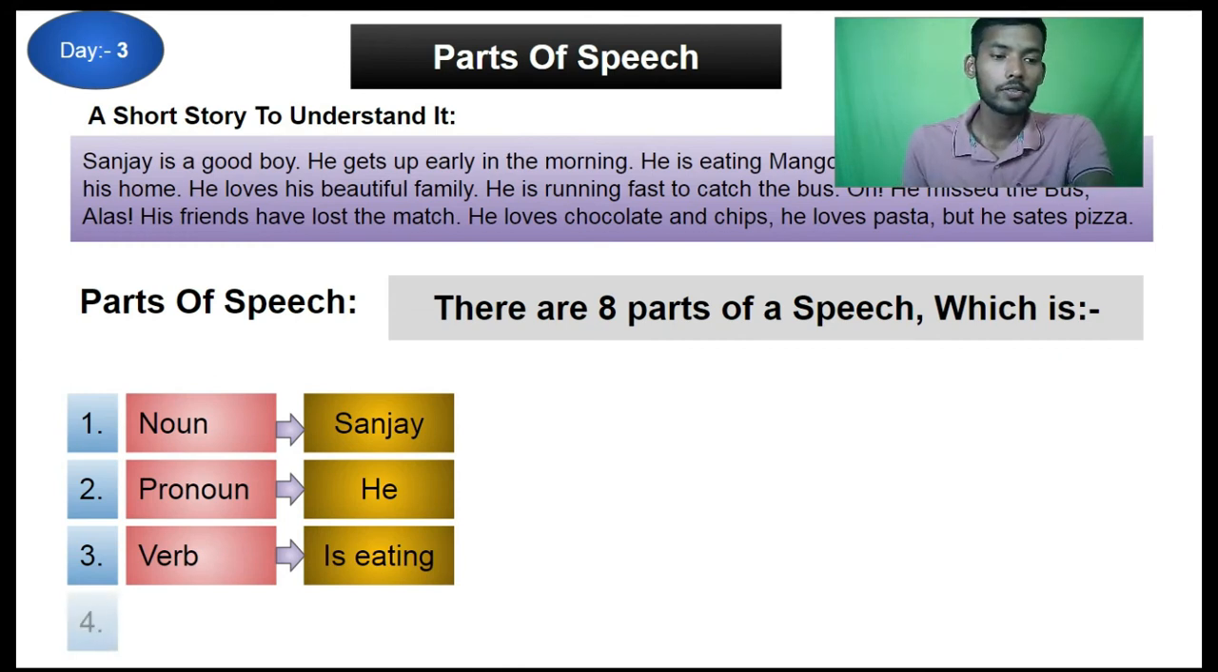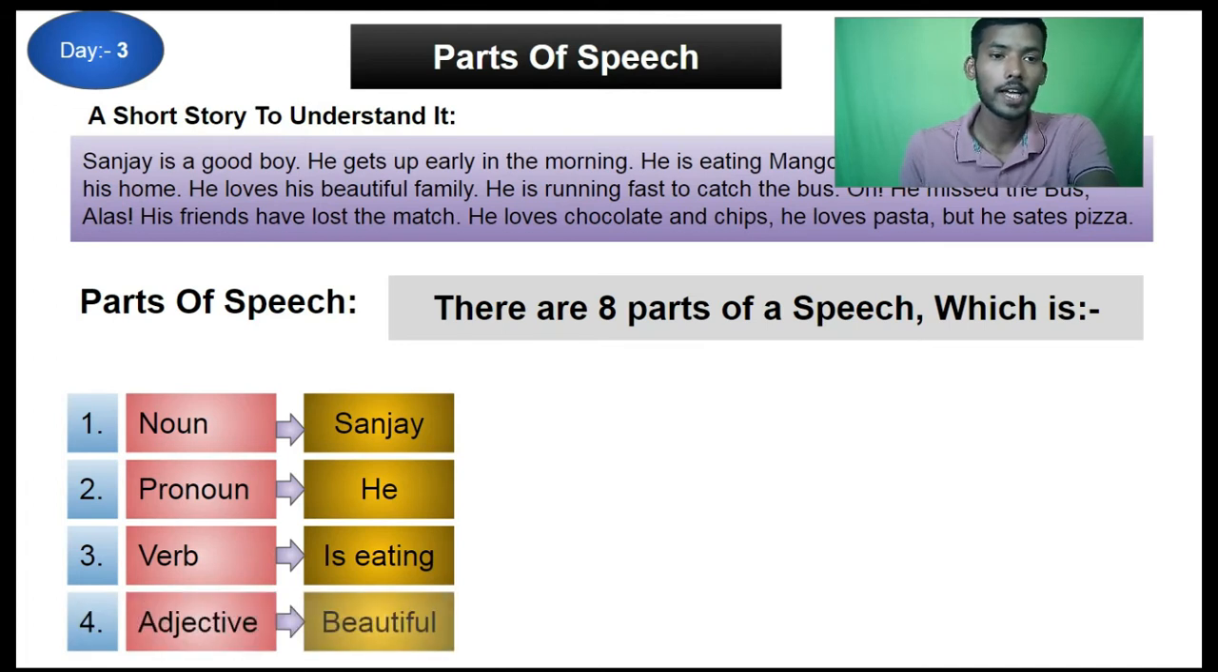Okay, next one is adjective. Here are adjectives like beautiful, fantastic, happy, old, sad. These are all types of adjectives, and definitely we are going to cover them later.